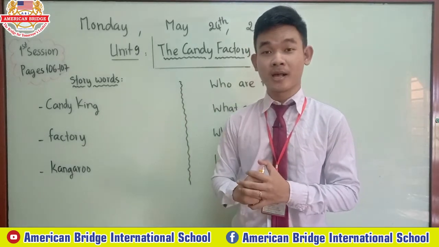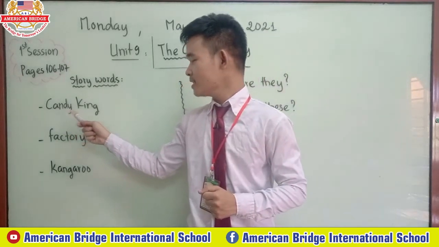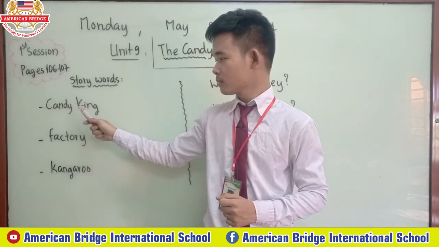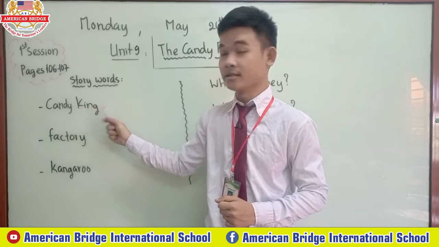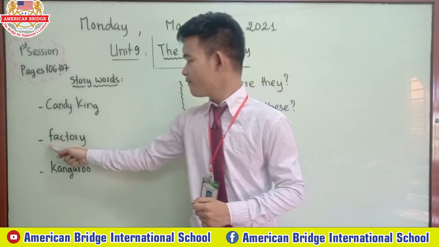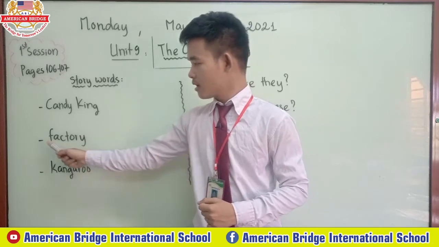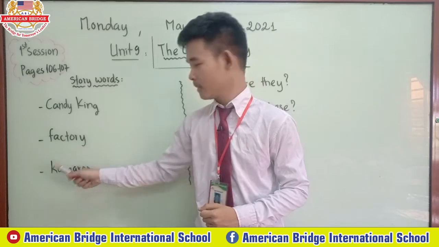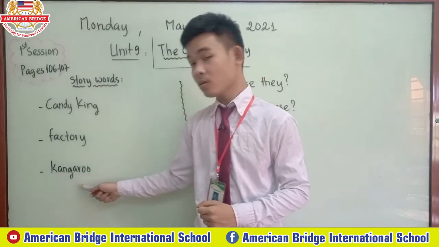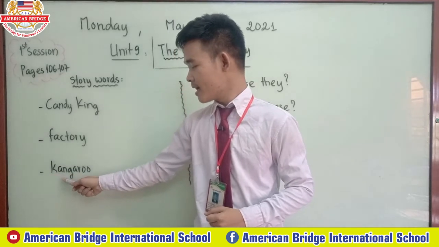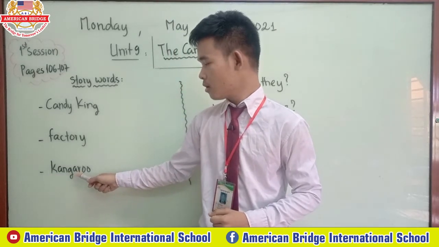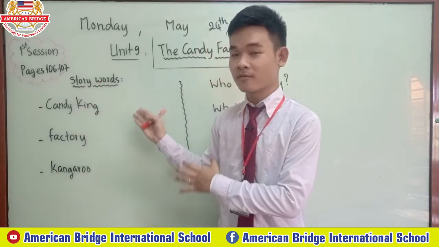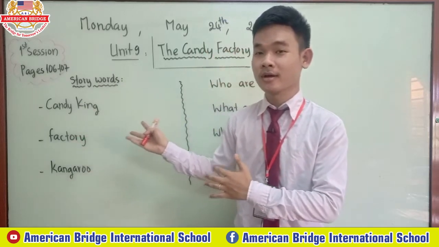So now let's learn how to spell all together, all right? This one is Candy King. C-A-N-D-Y, King, K-I-N-G. Candy King. Factory. F-A-C-T-O-R-Y. Factory. Kangaroo. K-A-N-G-A-R-O-O. Kangaroo. All right, so these 3 words we already studied, all right, and everyone knows them now.